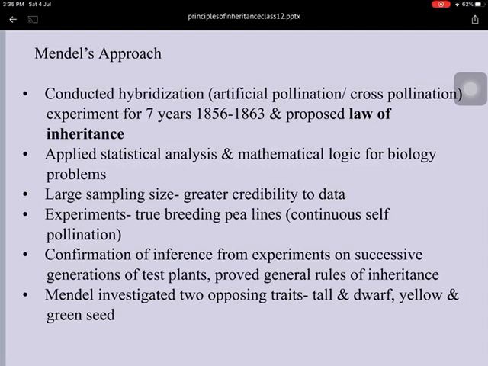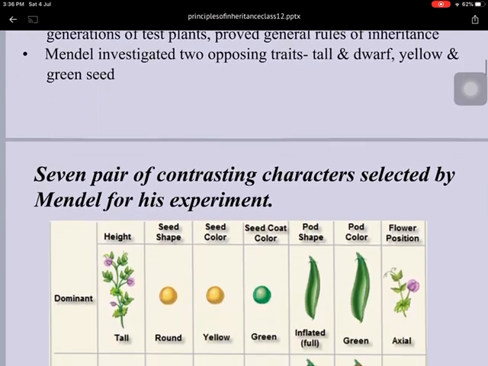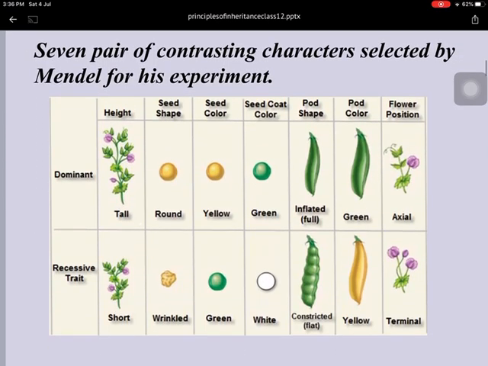Mendel investigated two opposite traits. Suppose height has two opposite traits, tall and dwarfness, just like yellow and green seed. So he used 7 pairs of contrasting characters. He selected those characters for his experiment, dominant and recessive traits. The trait that appears in the first generation is called dominant, and the trait that is hidden in the F1 generation is called recessive.